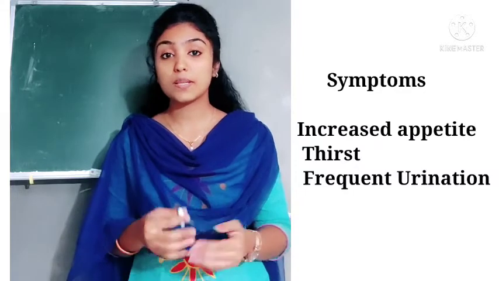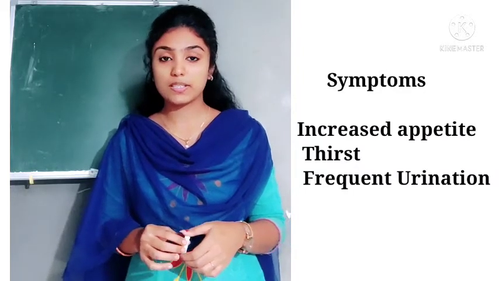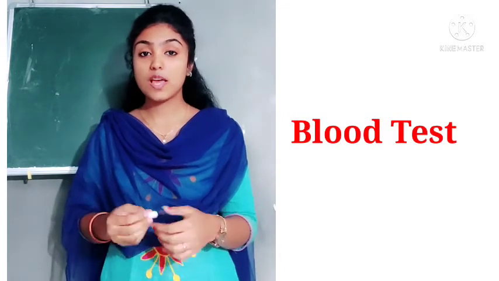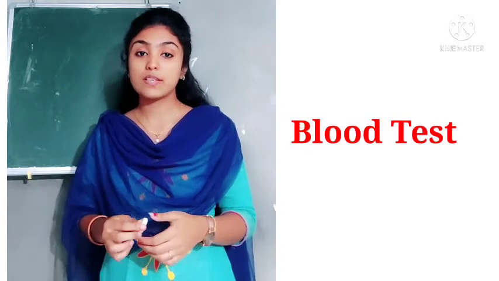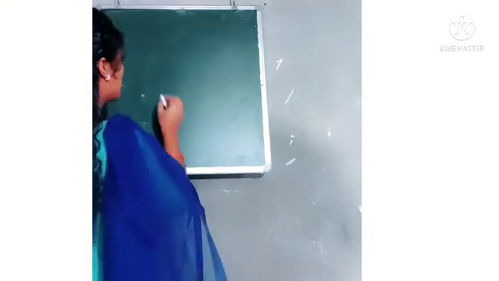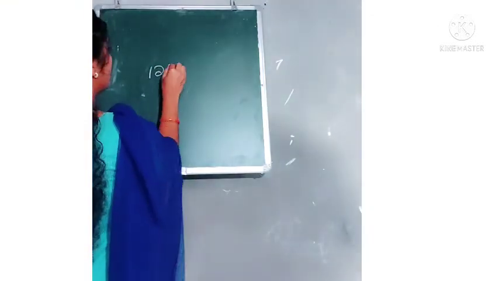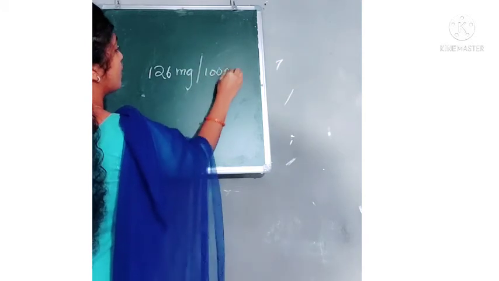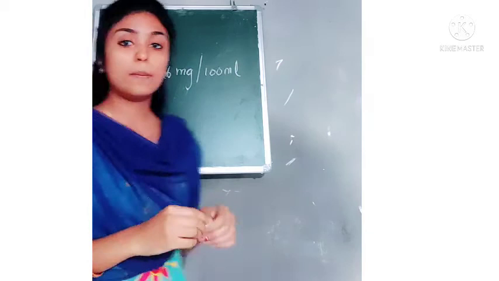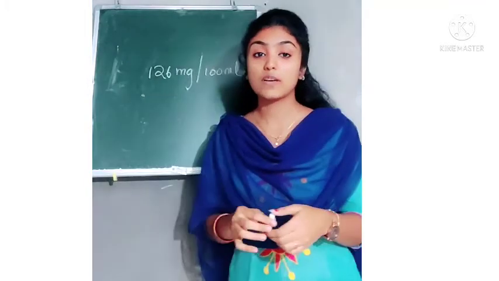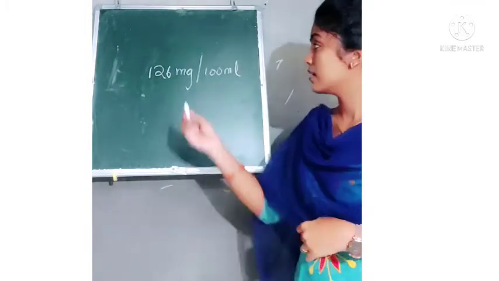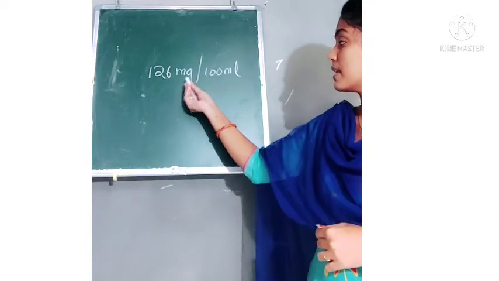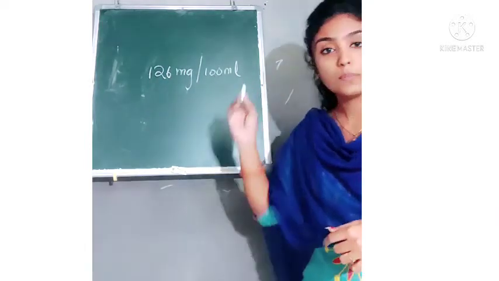How is diabetes diagnosed? A blood test helps to diagnose diabetes. A person is said to be diabetic if his glucose level is 126 milligram per 100 ml of blood.